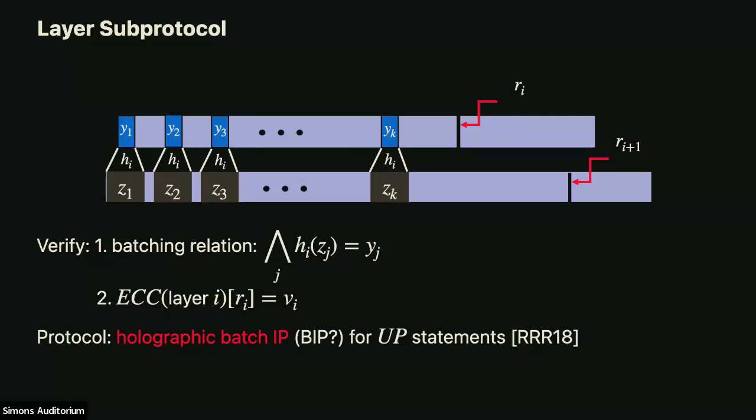Actually, I'm lying a little bit, because that's already a circuit that's, as it is, a high depth circuit, so it's too much. So in the proof, you actually shrink this circuit down by sending the tableau as well, intuitively for each of these ZIs, and it's something we pay for, but I'm brushing it under the rug. We do in fact need a batch verification for the UP hash statement.